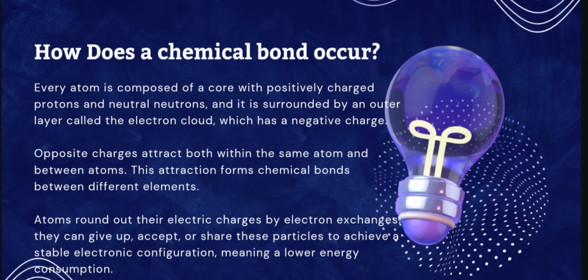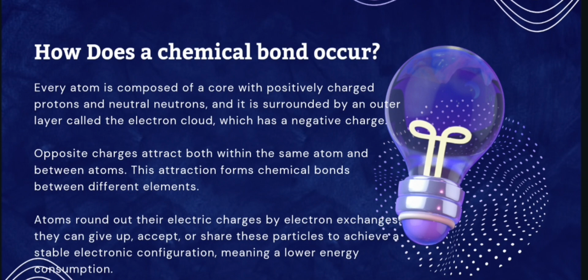This attraction forms chemical bonds between different elements. Atoms round out their electric charges by electron exchanges. They can give up, accept, or share these particles to achieve a stable electronic configuration, meaning a lower energy consumption.